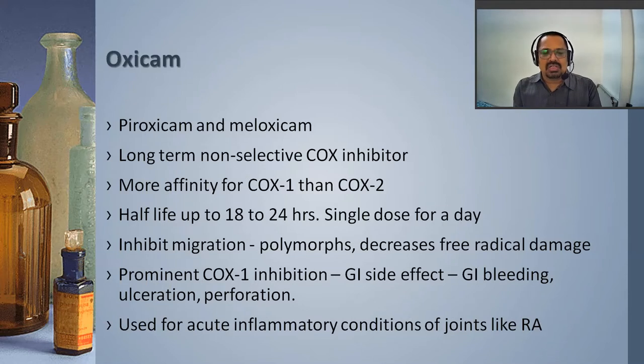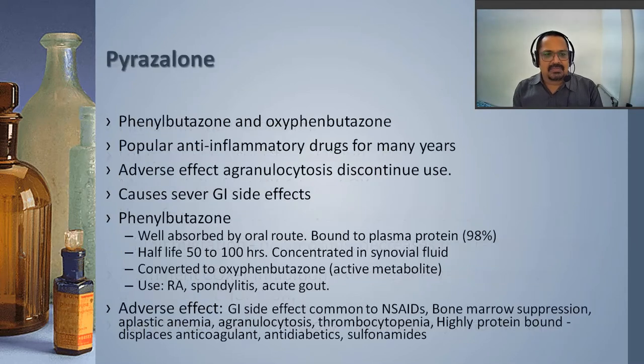They have a little more affinity for COX-1 than COX-2. They inhibit migration of polymorphs and free radicals. Prominent COX-1 inhibition means the obvious side effects are gastrointestinal, and they are very well used in the management of acute inflammation and joint conditions like rheumatoid arthritis.